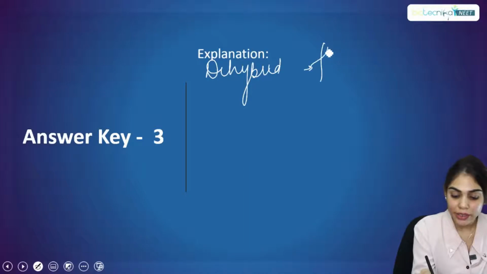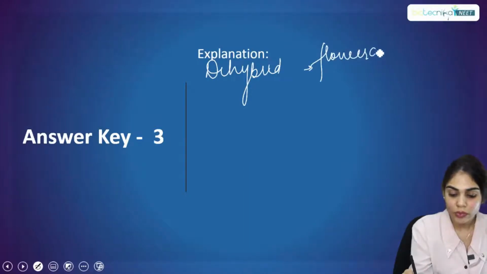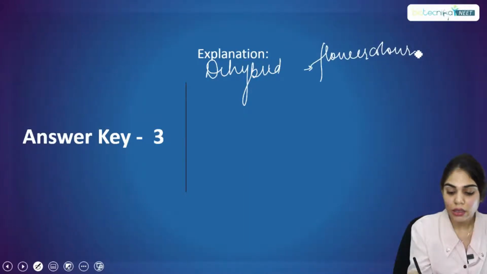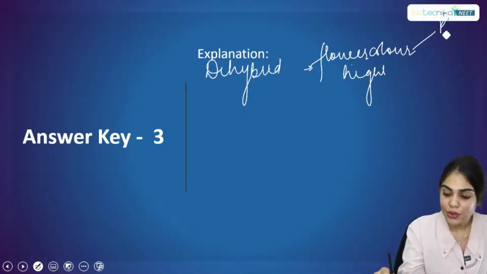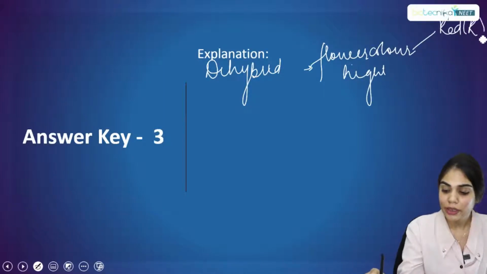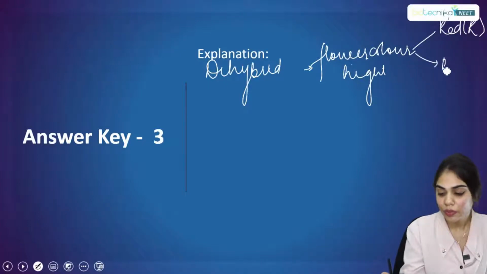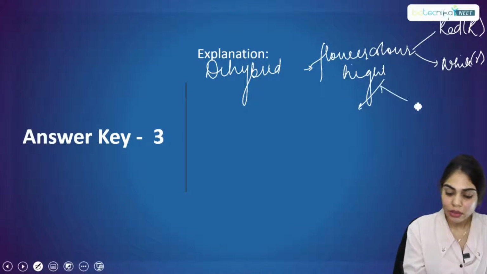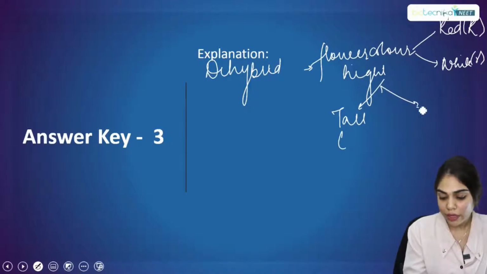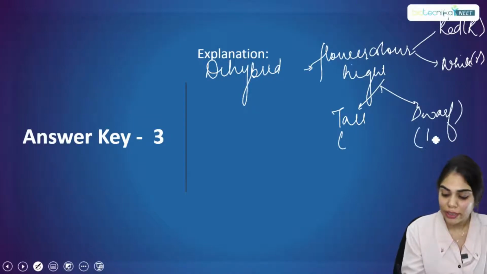That is the flower color as well as the height. So if the flower color red is dominant and r is the recessive allele. And here the plant is tall, and here it is dwarf, so it will have the recessive allele.